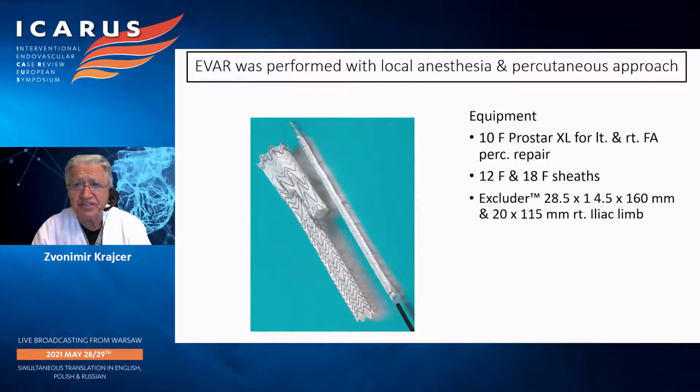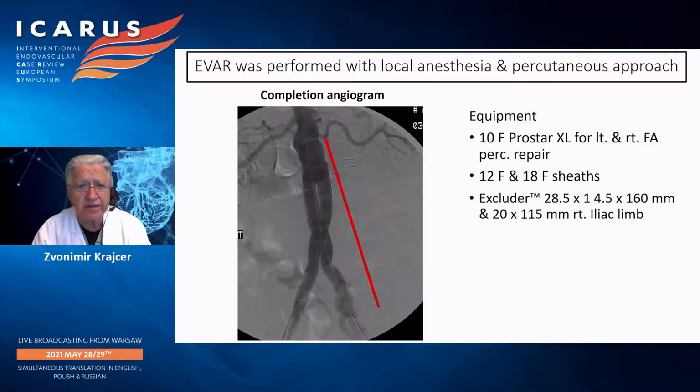We pre-closed the access site with 10 French ProStar for left and right access sites with 12 and 18 French sheaths. And we used a 28.5 by 14.5 Excluder that was 160 millimeters in length on the ipsilateral side. And then we used a 20 by 115 millimeter right iliac limb.